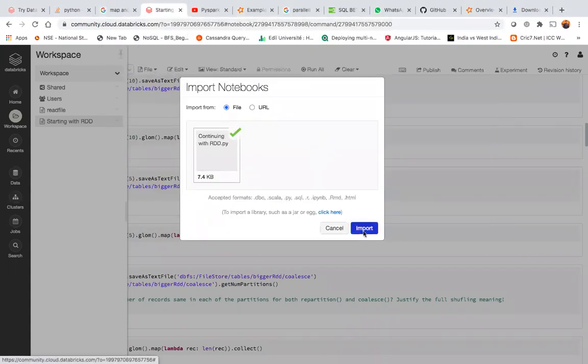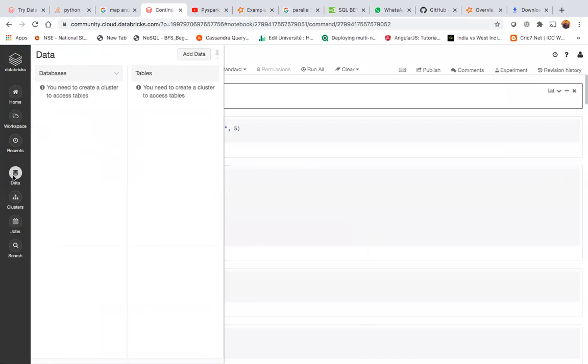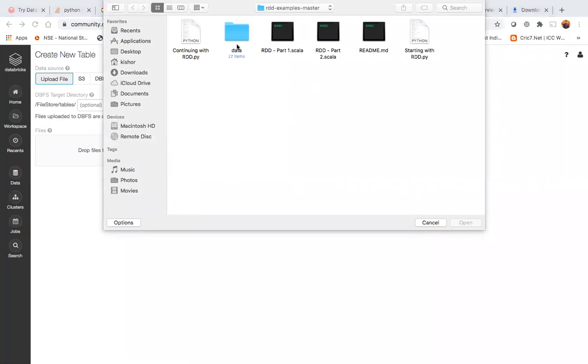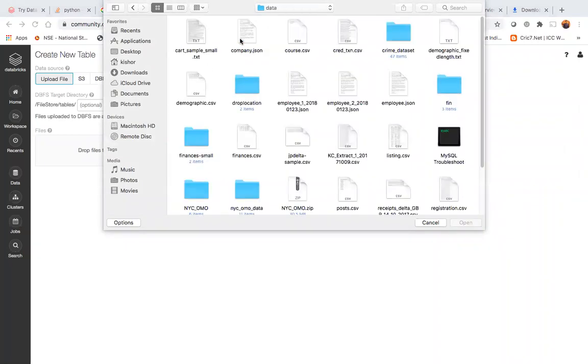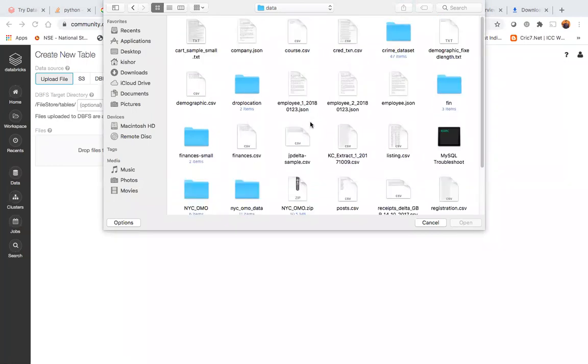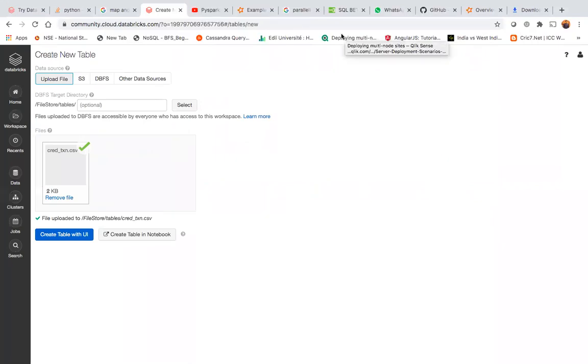So you just imported both the notebooks here. Just remember, every time you import a notebook, it goes in the workspace. Data is for the data you are processing. So what you can do is add data, browse. In the data section for the RDD, mostly we'll be using this create transaction data set, which you'll be reading. The rest of the data we'll upload when we use it.